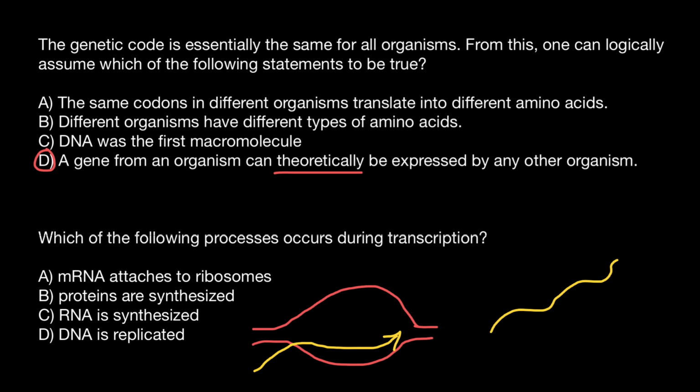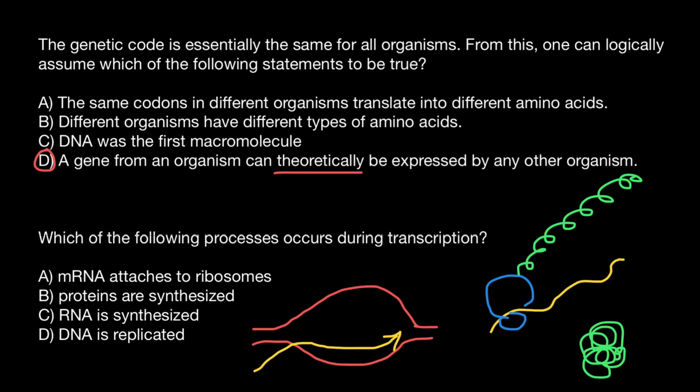And when this messenger RNA is produced, large and small ribosomal subunits would attach during the process which we call translation. This messenger RNA would be translated into the sequence of amino acids, into the polypeptide, which would later detach from the ribosome and would make a three-dimensional form, which we call protein. So this process we call transcription, and this process we call translation.